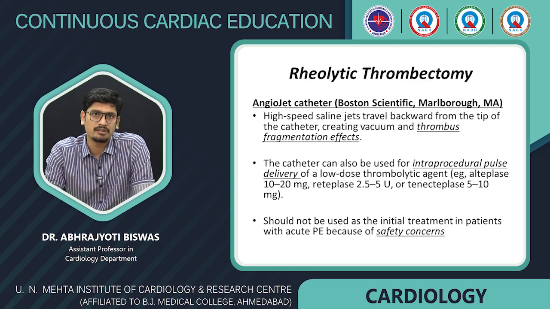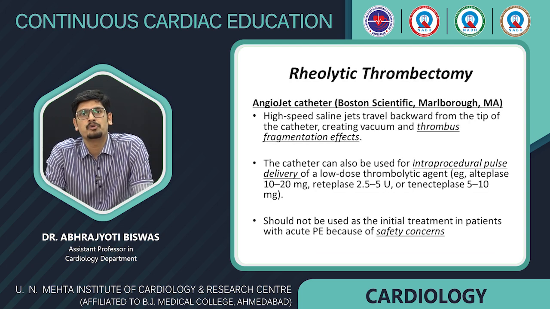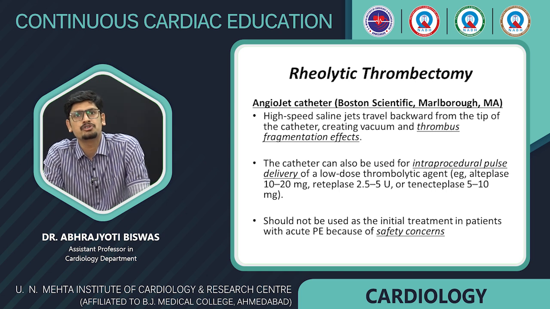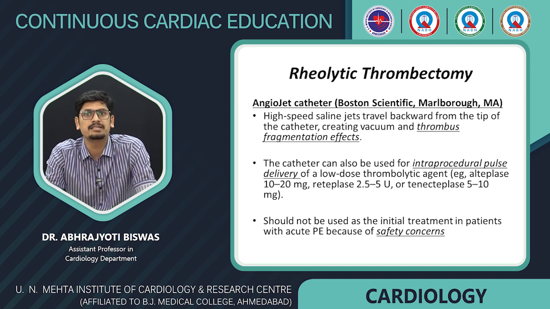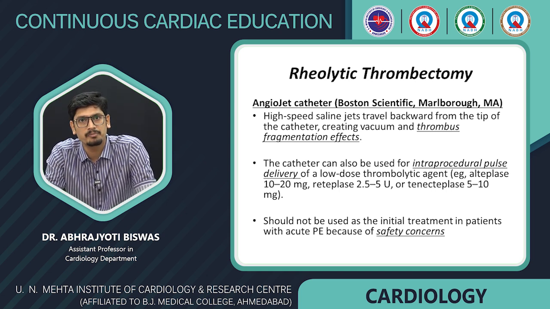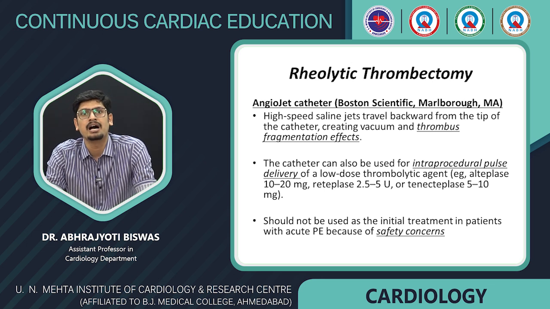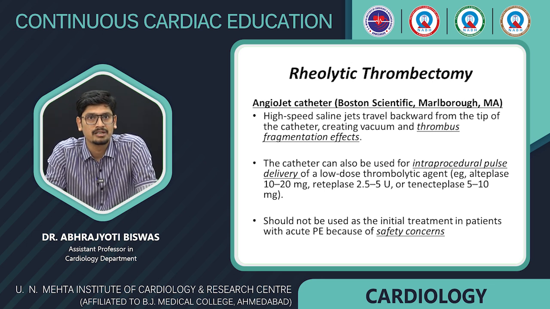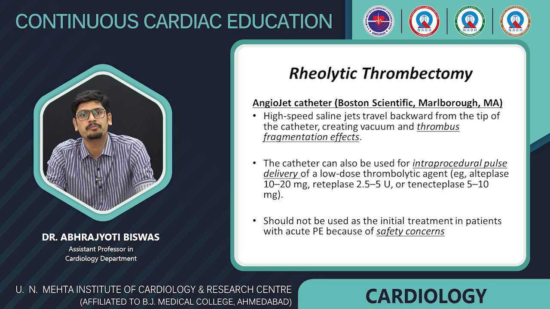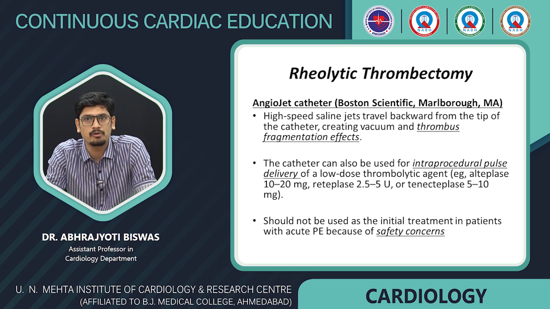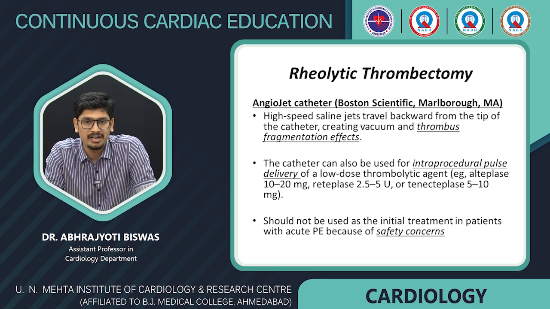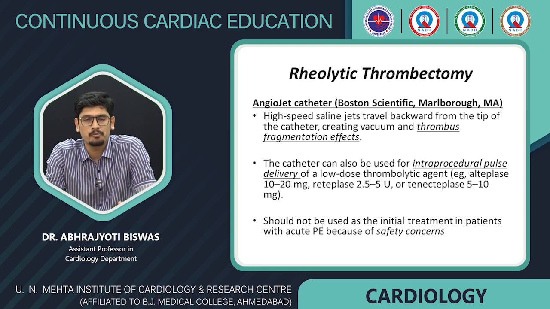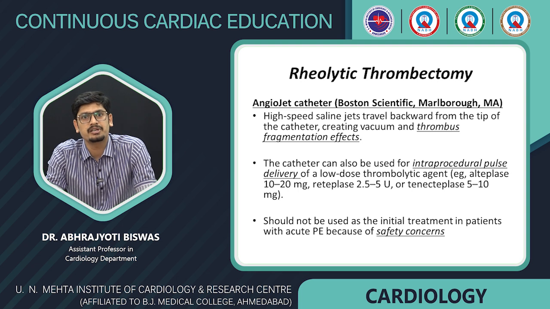Next is rheolytic thrombectomy. The most commonly used catheter is the AngioJet catheter, which uses a high-speed saline jet that travels backward from the tip of the catheter, creating a vacuum and thrombus fragmentation effects. The catheter can also be used for intraprocedural pulse delivery of low-dose thrombolytic agents like alteplase 20 mg, reteplase 2.5 to 5 units, or tenecteplase 5 to 10 mg. However, it should not be used as the initial treatment in patients with acute PE because of safety concerns.